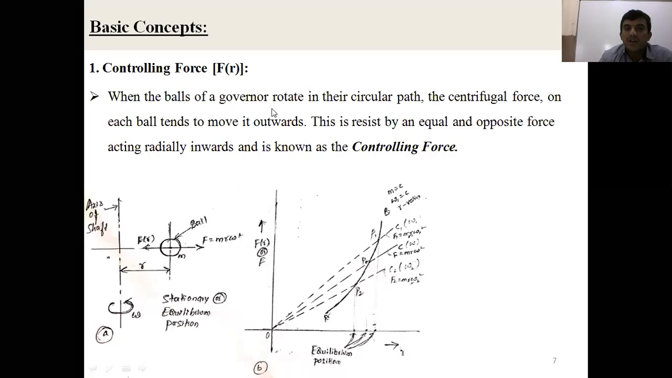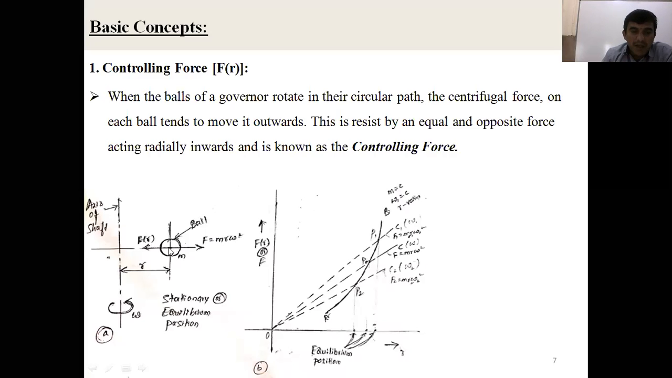See that when the balls of a governor rotate in a circular path, the centrifugal force on each ball tends to move it radially outwards. You can see that in figure A. In figure A, I consider only one governor ball. The mass of the governor ball is m. The radius of rotation from the axis of the governor shaft is r. Once the governor shaft rotates, the governor ball also moves radially outward. The force generated radially outward is called the centrifugal force. Its magnitude is m r omega square.